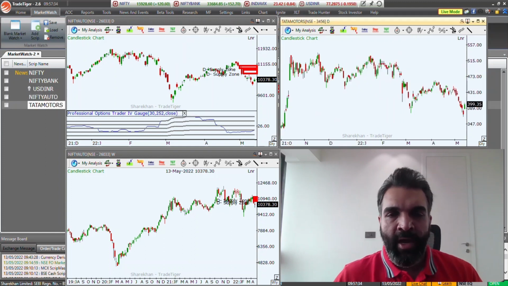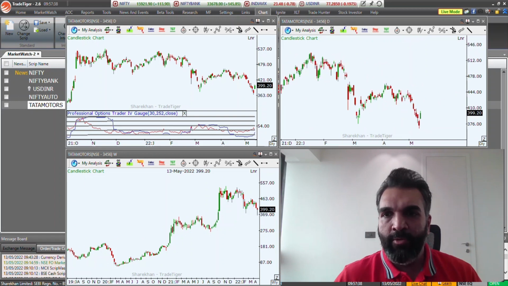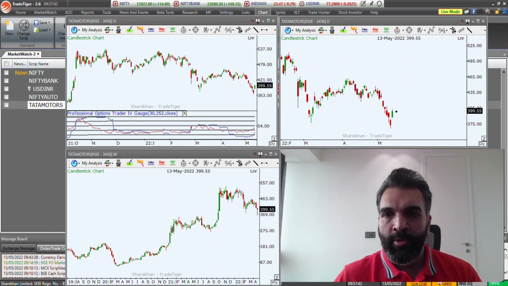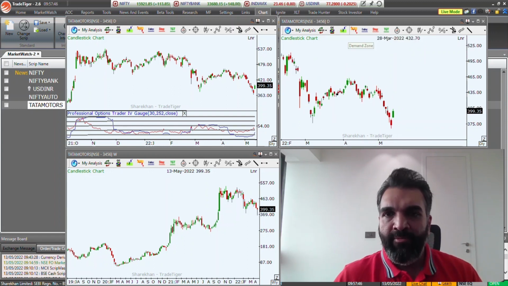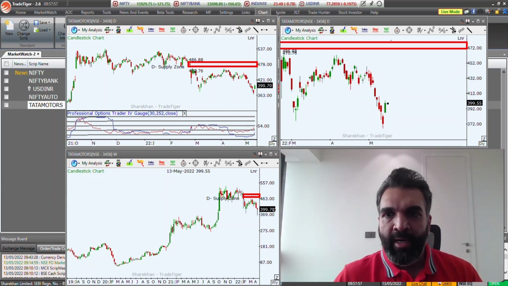And that's the reason why I'm bringing up the chart of Tata Motors also, because the chart of Tata Motors is also showing a very, very similar picture. If you look at Tata Motors, today it has gapped up, but it's still going to have a little bit of a tough time moving to the upside, because it has these levels of supply on the way. Currently price is nearly more than 70 points away, but Tata Motors is going to probably face a little bit of a barrier around this area, right?